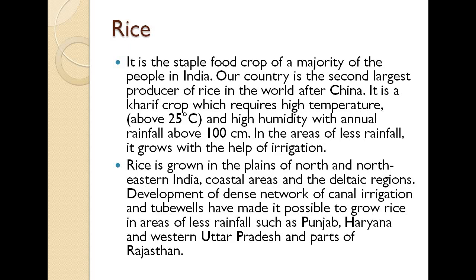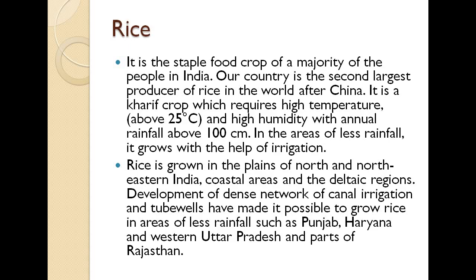It is a Kharif crop which requires high temperature, above 25 degrees Celsius, and high humidity with annual rainfall above 100 centimeters. That's why it has to be grown in the monsoon season, and in areas of less rainfall it grows with the help of irrigation. If in some areas there is not much rainfall, they can grow it with the help of irrigation methods.